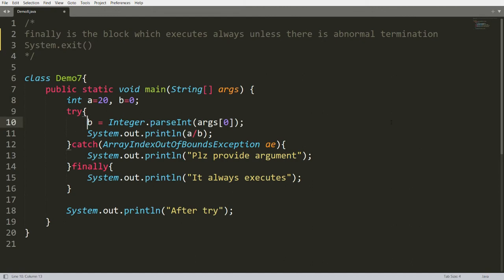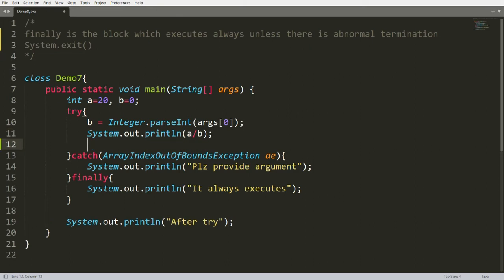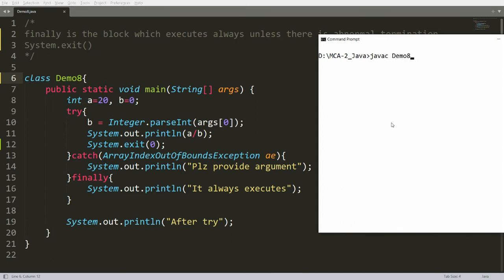For example, here I am calling System.exit, and I am passing the value, for example 0. So I want to exit instantly from my program, and let me save this program as demo8. You can compile your program, that is javac demo8.java. Whenever you run this,